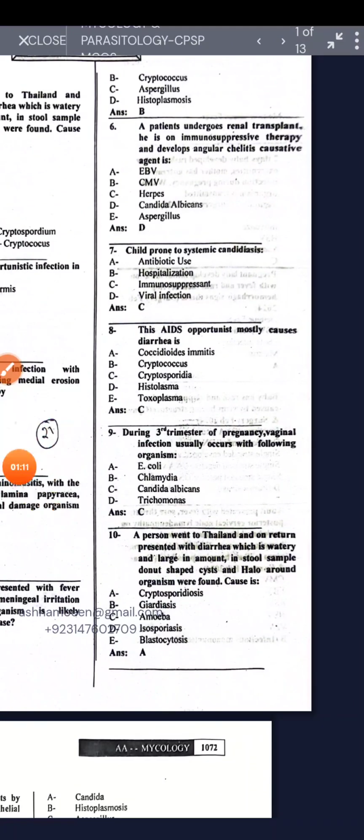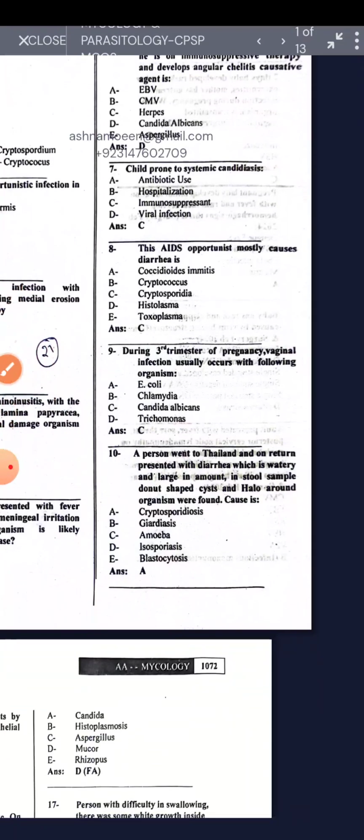A patient undergoes a renal transplant, is on immunosuppressive therapy, and develops angular cheilitis. The causative agent of angular cheilitis is Candida albicans. A child prone to systemic candidiasis is immunosuppressed. The AIDS opportunistic infection that mostly causes diarrhea is Cryptosporidium. During the third trimester of pregnancy, vaginal infection usually occurs with Candida albicans.